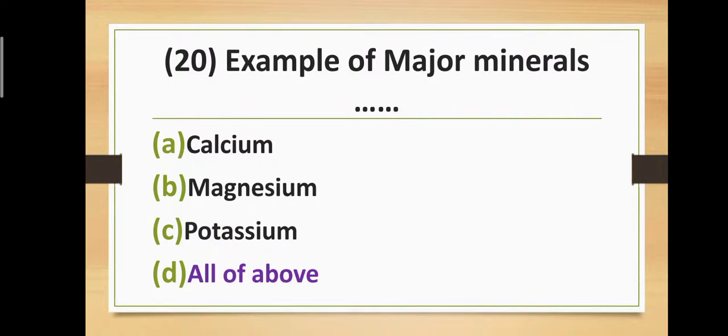Question number 20. Example of major minerals. Option A, calcium. Option B, magnesium. Option C, potassium. Option D, all of above. Correct answer is all of above, because calcium, magnesium, potassium all are examples of major minerals.